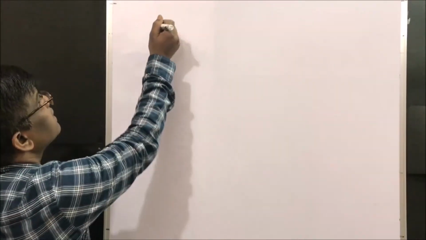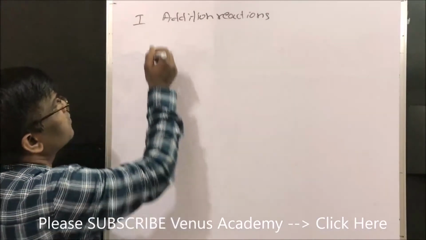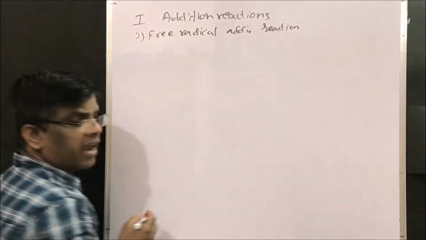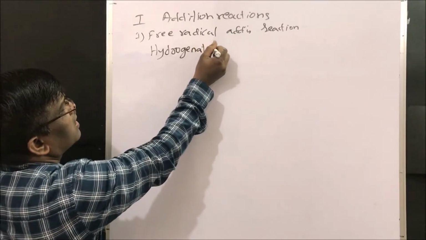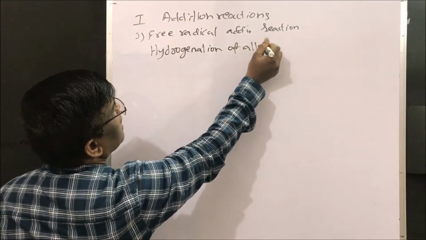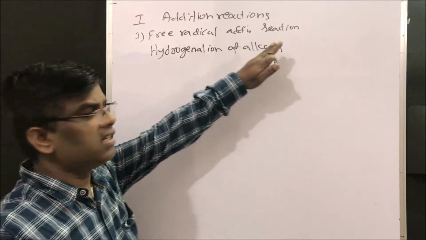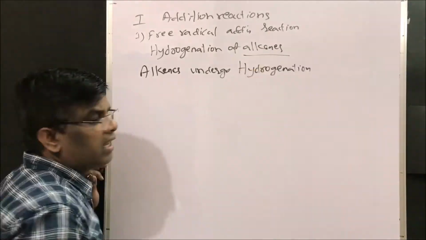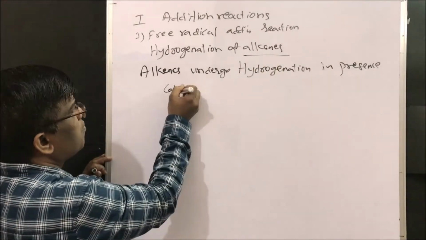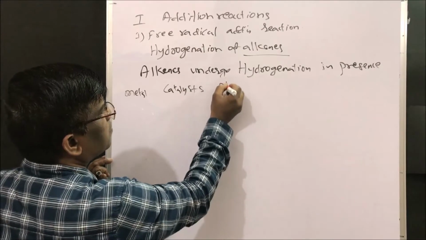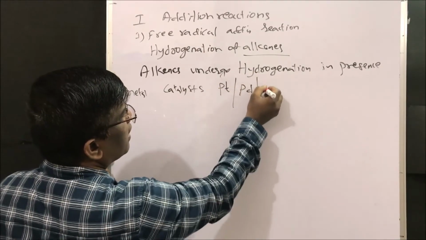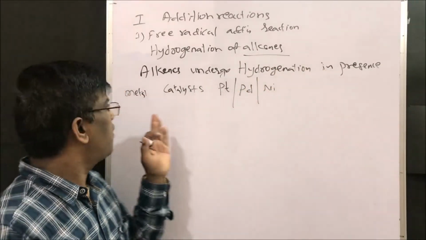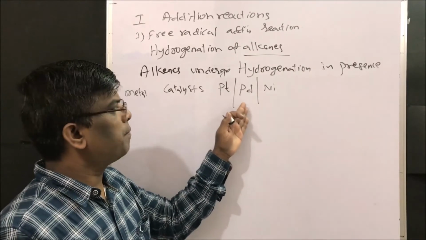Let us see alkenes chemical properties. Under addition reactions, we are going to learn about free radical addition reaction. Example is hydrogenation reaction. Hydrogenation of alkenes is nothing but free radical addition reaction. Alkenes undergo hydrogenation in presence of metal catalysts like platinum or palladium or nickel. Dear friends, alkenes undergo hydrogenation in presence of metal catalysts like platinum, palladium and nickel.